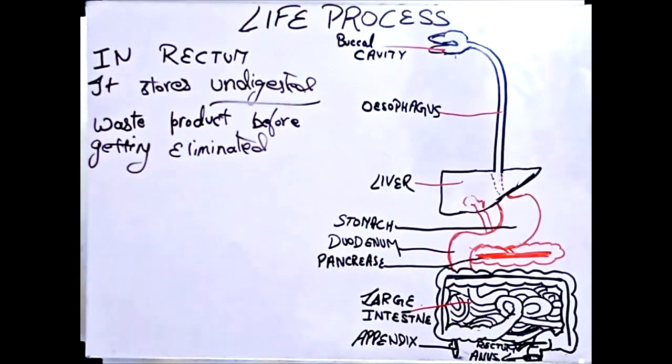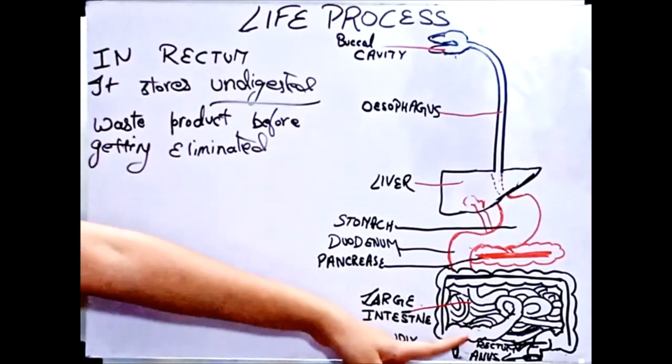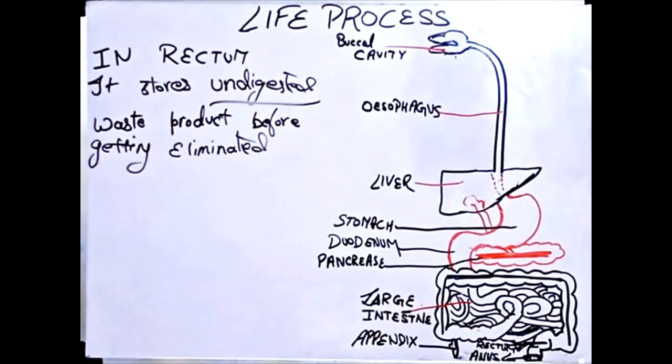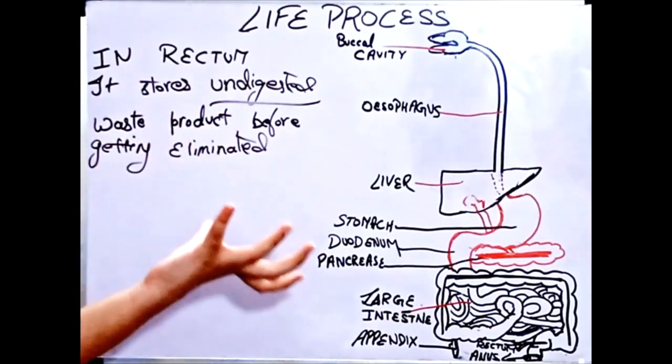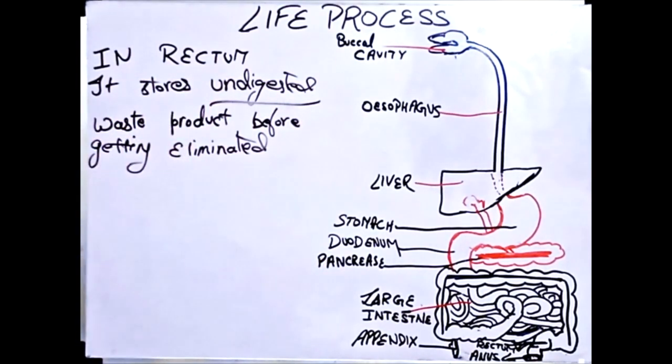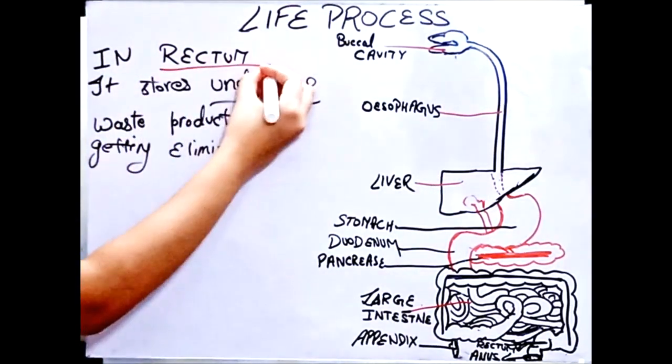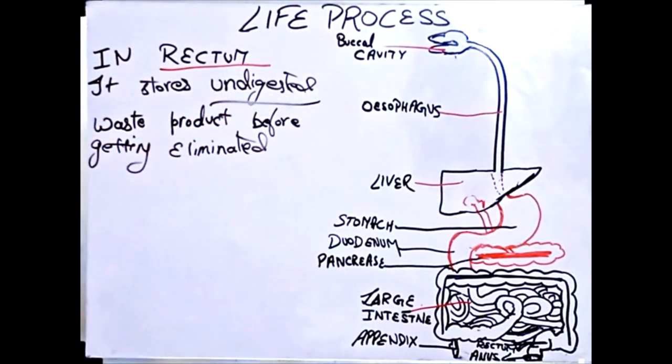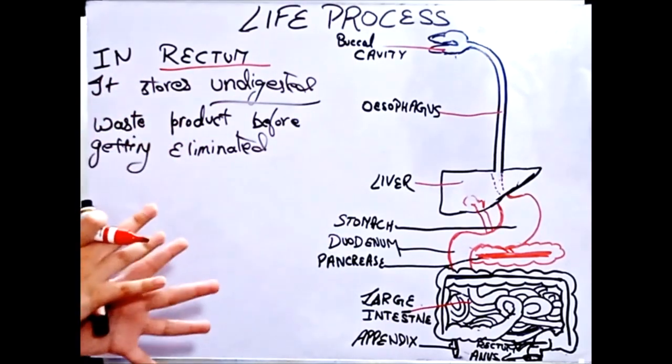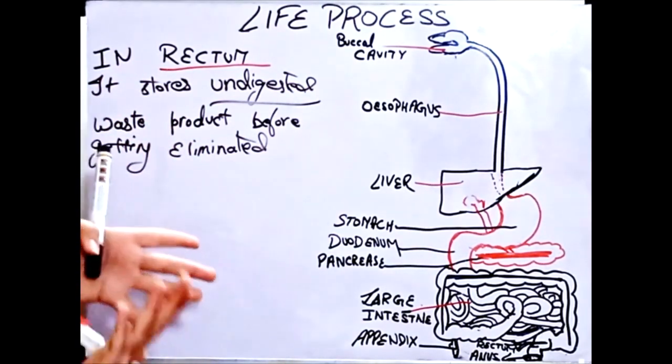After the water and minerals are all absorbed in the large intestine, it goes into the rectum. Rectum acts as a temporary storage, like in the excretion system, we are going to learn about this type of thing only. Rectum is just a temporary space where waste is collected before it's eliminated through the anus.